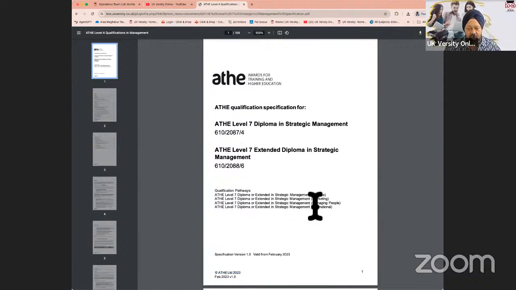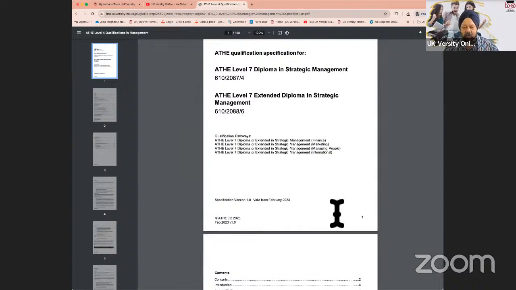Now, in this course, there are 5 pathways. You are going to do what is called a general pathway because you want to go to MBA top-up. But if some of you are not looking at doing the MBA, you can also specialize in finance, marketing, managing people, which is HR, and international, which is basically marketing. So this qualification has pathways also available.